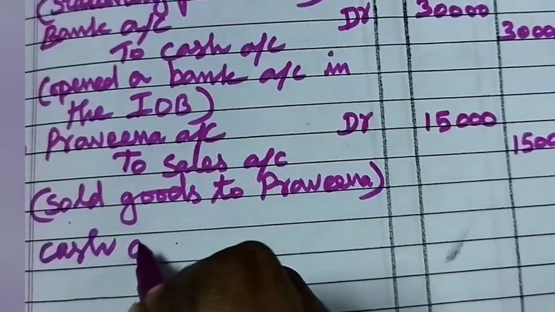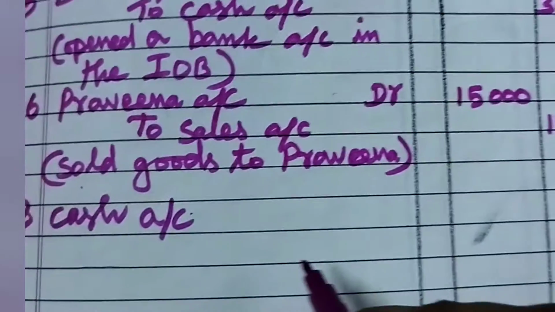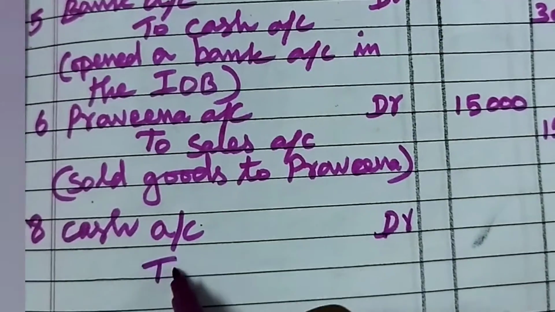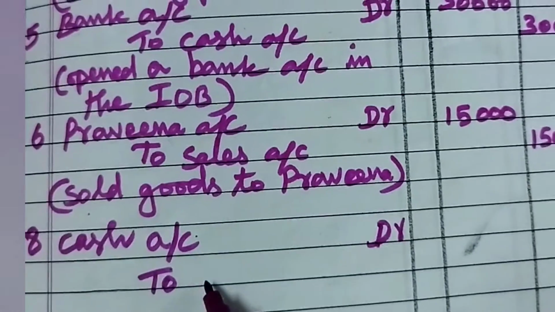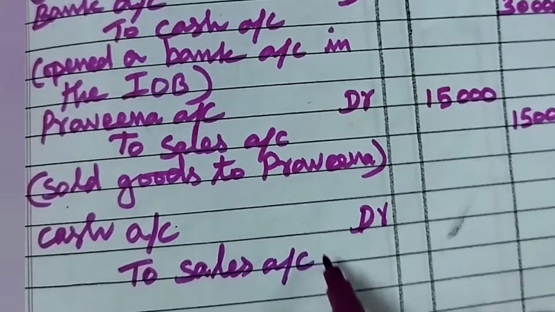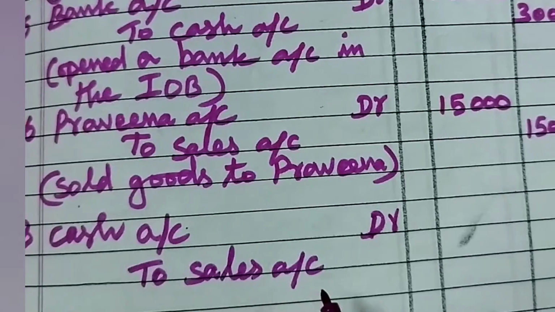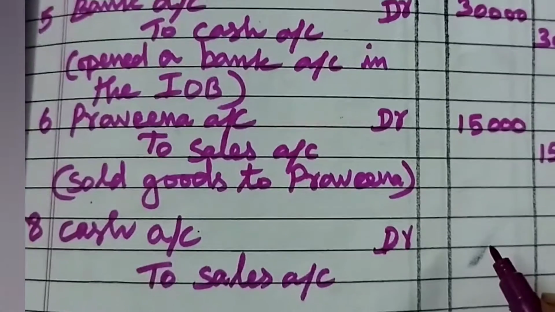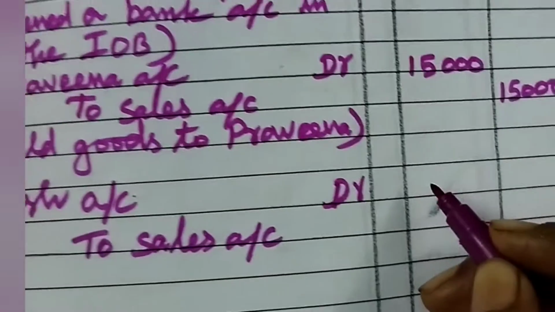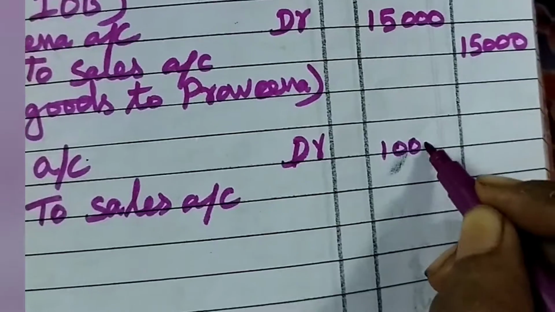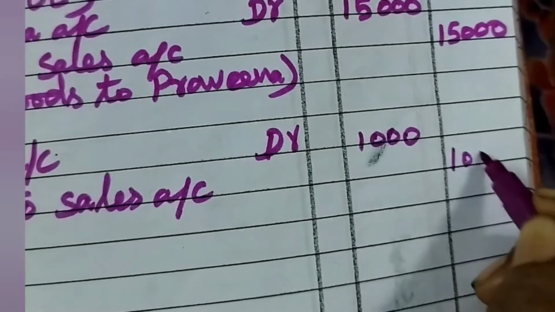Cash account should be debited. So DR. Then to sales account. Sales account means that is goods are going out. That's an asset. Asset is going out. So we are crediting sales. What is the amount? 1,000 only. So we have to write 1,000 under the debit column as well as under the credit column.